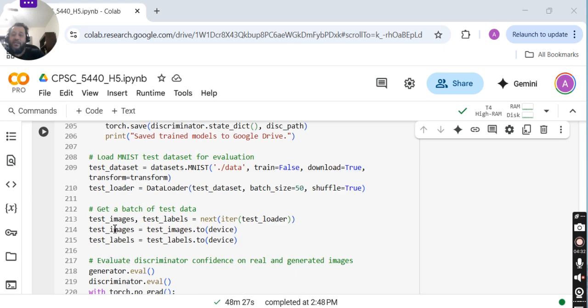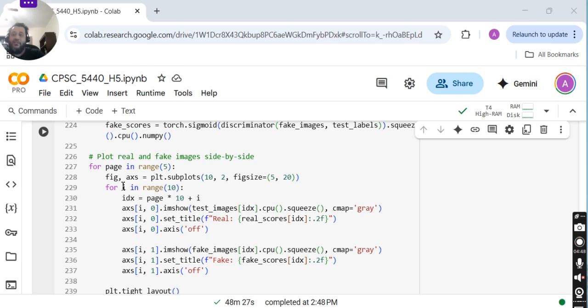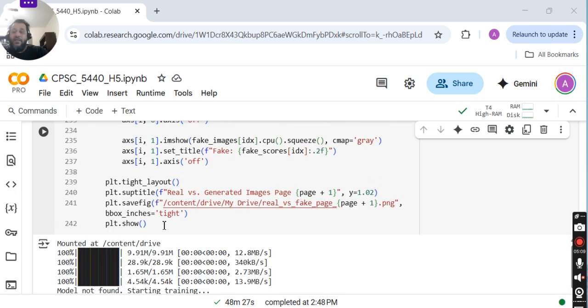And here I'm assigning test images and test labels, and generating fake images by adding noise and passing it to the generator class, along with real scores and fake scores. From the test data, I'm using 25 images, which are passed to the trained model, and then I get the fake images, which I also display beside the real images. And this is the output.